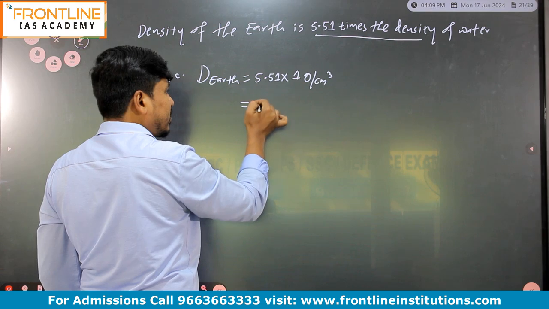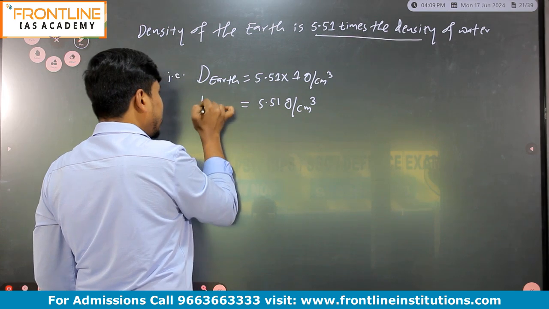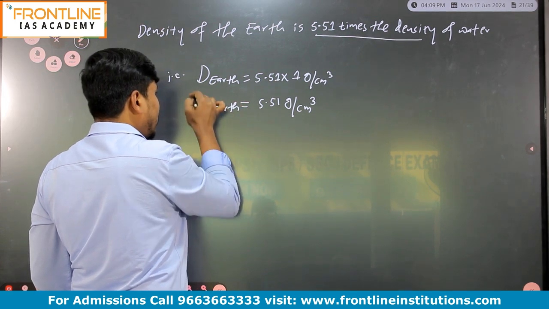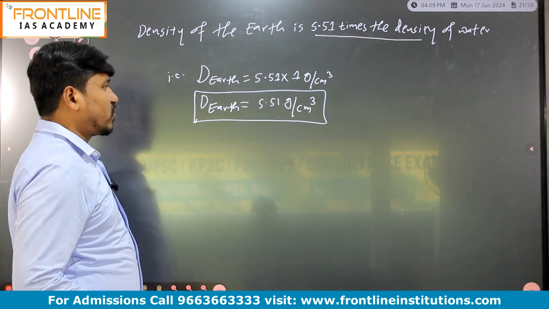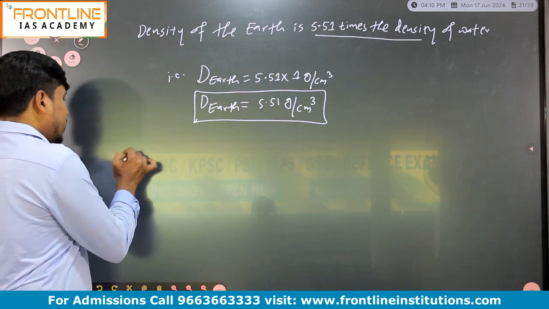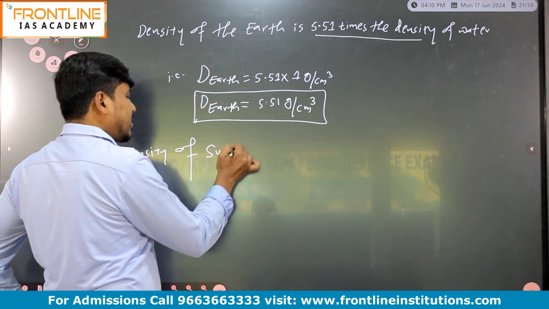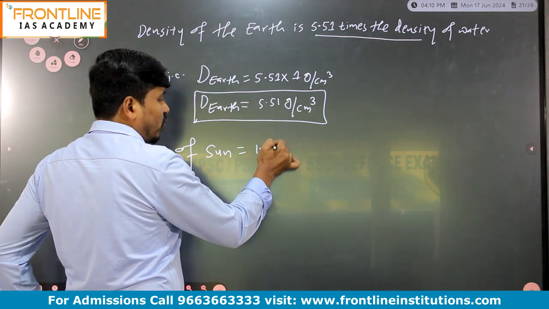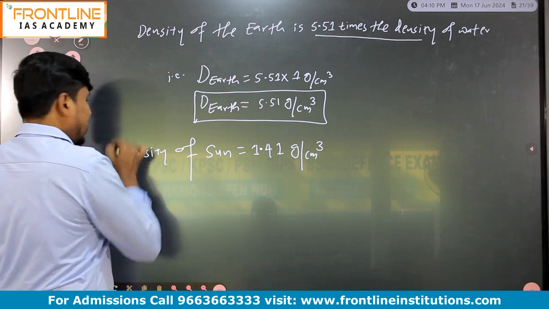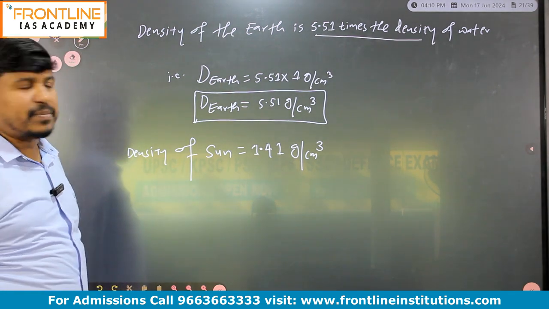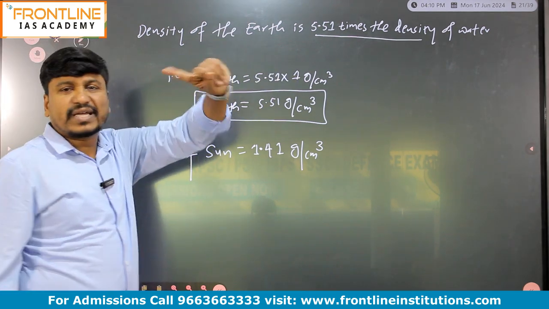So 5.51 gram per centimeter cube. This is the density of the earth. Right? Very important. And now just listen. The density of the sun will be 1.41 gram per centimeter cube, right? So if you get the question what is the density of the sun, the answer is 1.41 gram per centimeter cube. Density of earth 5.51 gram per centimeter cube. Density of water 1 gram per centimeter cube.